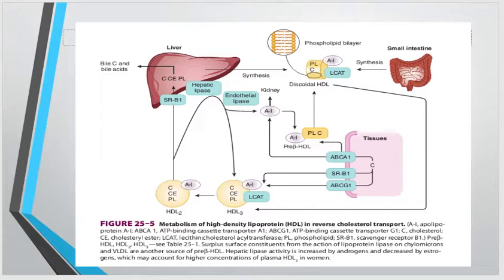So this is how the HDL are responsible for the transport of the cholesterol from the peripheral tissues.